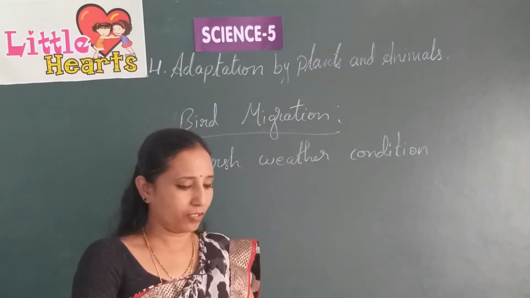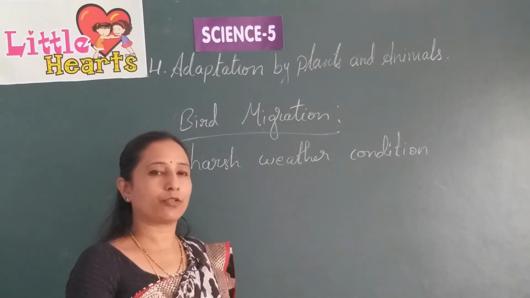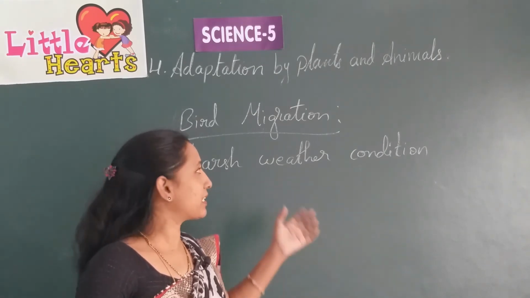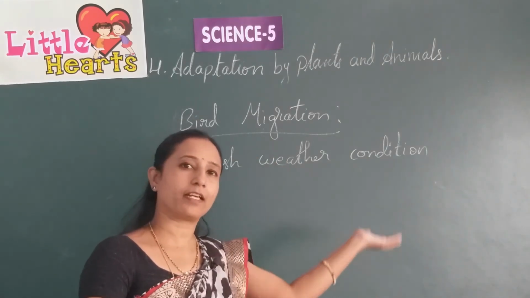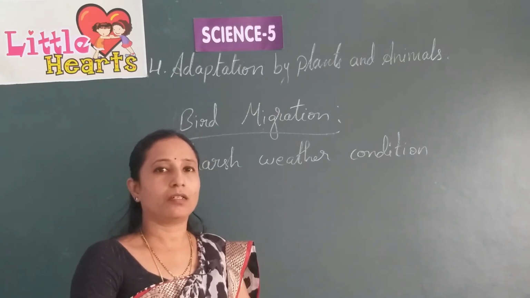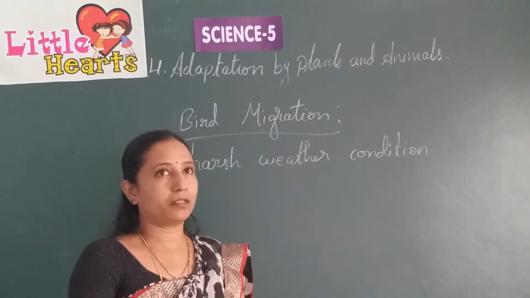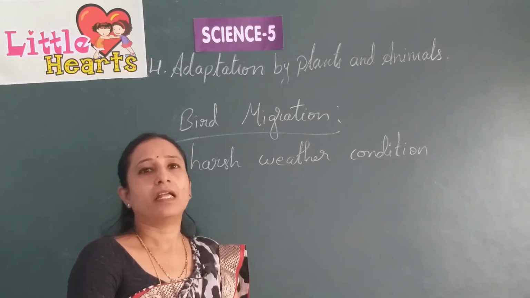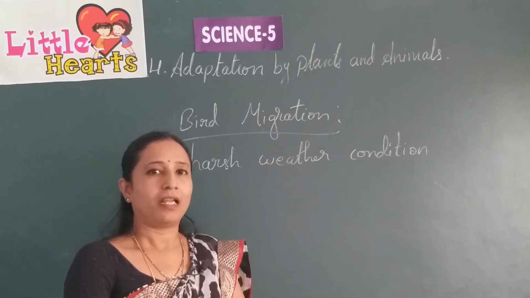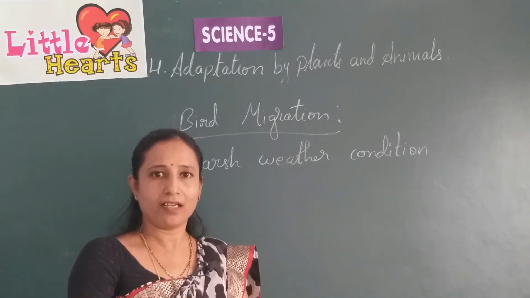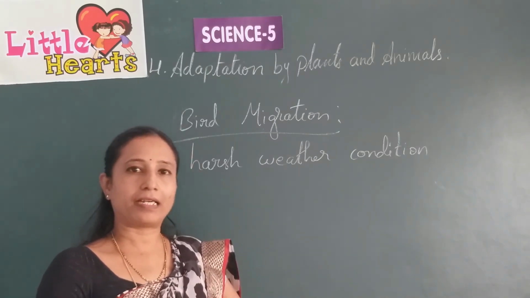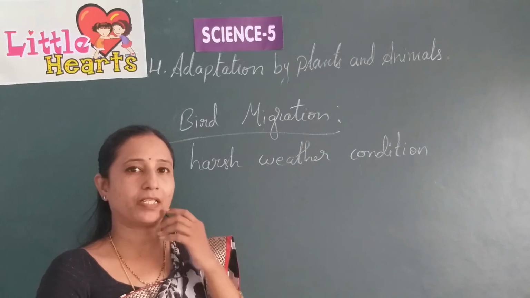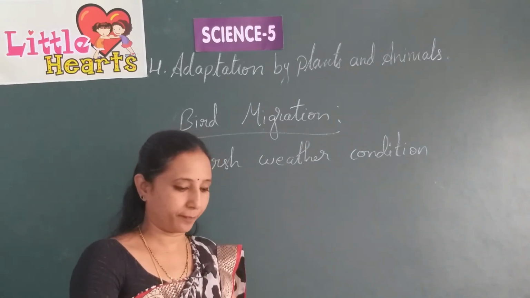So they fly from one region to another. Mostly birds living in cold places migrate, for example Arctic birds, and they come to India as it is very hot there, and again they go back when it is warm in their country.